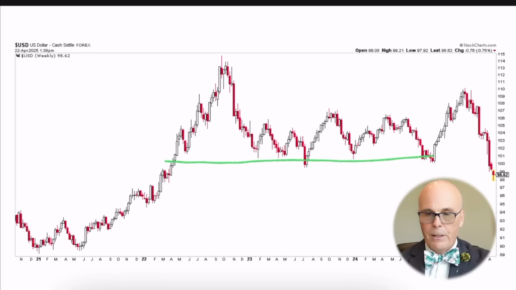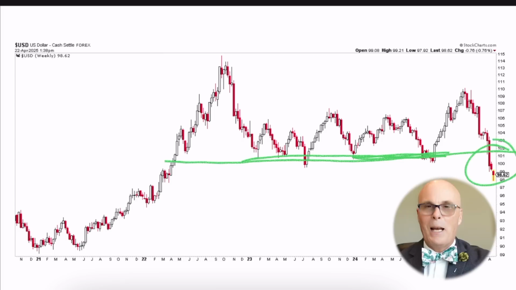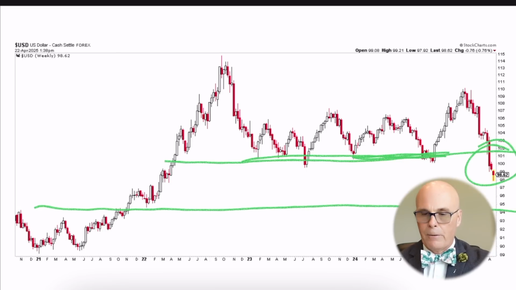Well, speaking of the US dollar, and how that's been affected, let's take a look at the US dollar. Now, I just did a video recently, and I was noting that I preferred the Japanese yen over the US dollar. I showed you this exact chart, and I suggested that the US dollar seemed to be hitting support. Well, guess what just happened? It just broke support. So, really, where's the US dollar going next? Well, there's an awful lot of downside that I could see on the US dollar from here.